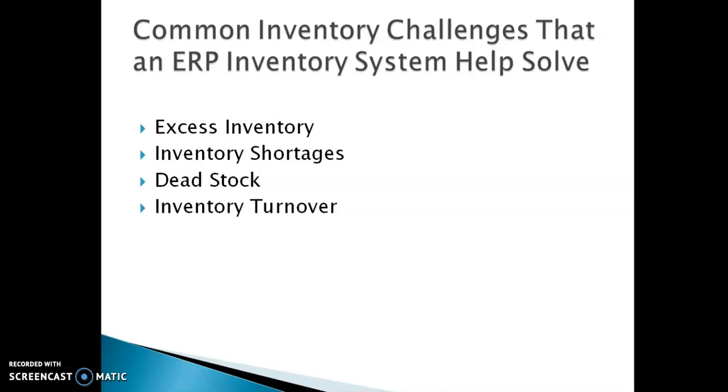So for this kind of dead stock, when you use an ERP inventory system, it keeps track of that kind of data: when products are purchased or manufactured, and when they are going to expire, or when they are going to be old or unused. That is handled with the help of the ERP system. So it will give you alarms and alert messages whenever something is going to become dead stock.